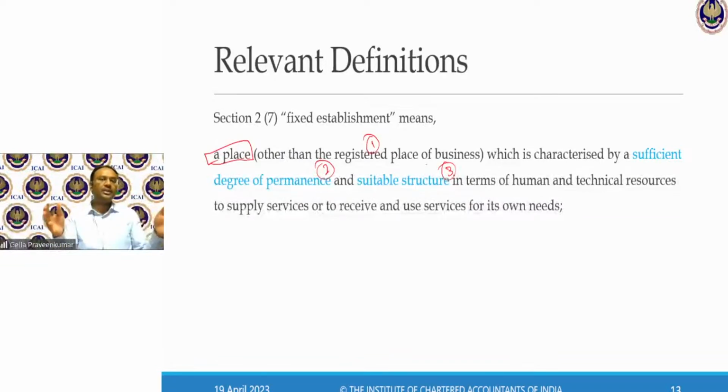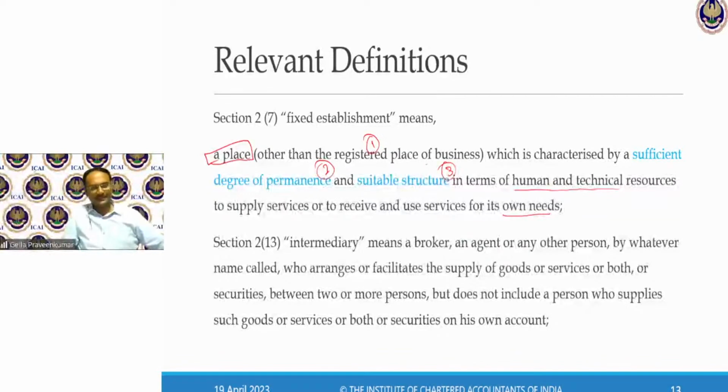Now, when I am laying a road, is there a door number? Is there a location? Is there identity? It may not be there, but a degree of permanence is there. A suitable structure exists. Why does this suitable structure exist? In terms of human habitat, for human or technical resources, either to supply service or to receive services and use the services for its own needs. So I call this a fixed establishment for the purpose of having this particular identity at that particular place.